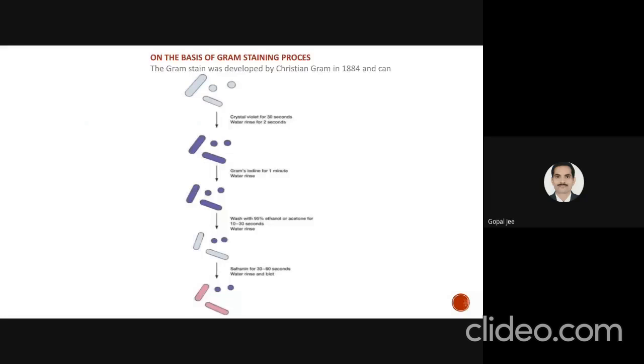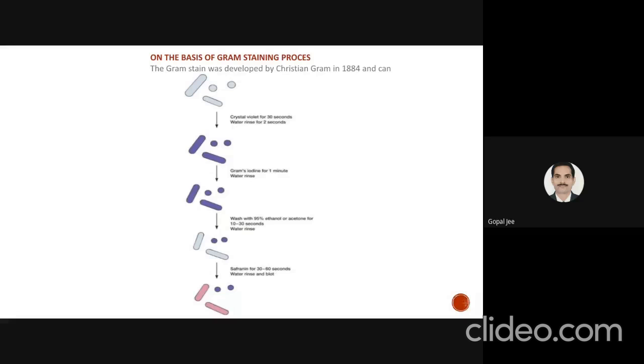Then the next category is on the basis of the gram staining process. As we know, gram staining is mainly used for differentiating gram positive and gram negative bacteria. These are the steps of gram staining. First of all, we use crystal violet stain as a primary stain. When we use crystal violet, it stains both gram positive and gram negative bacteria purple in color.